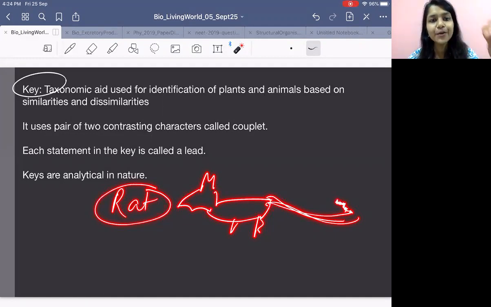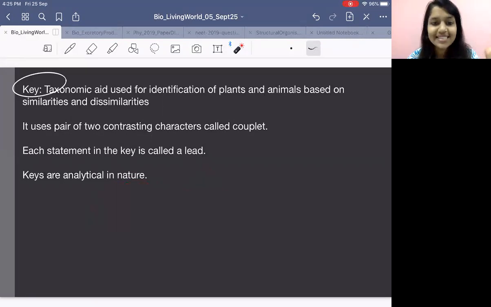आप उसको एक एक ग्रुप में डाल देते हो कि आपको इस प्लांट में चले जाना चाहिए, आपको इस वाले एनिमल ग्रुप में चले जाना चाहिए बेस्ड ऑन सिमिलैरिटीज एंड डिससिमिलैरिटी. Got it? So where will you put the rat? You will put it in the mammals group. Yes? So how do you do this process? It uses a pair of two contrasting characters called couplet.